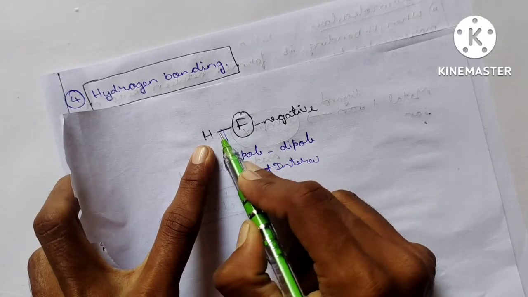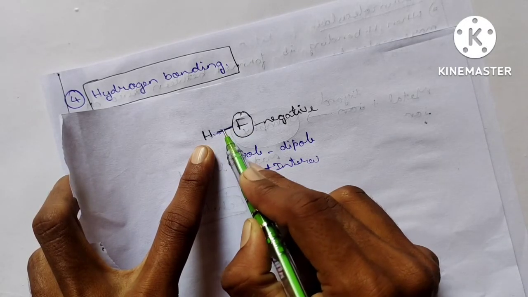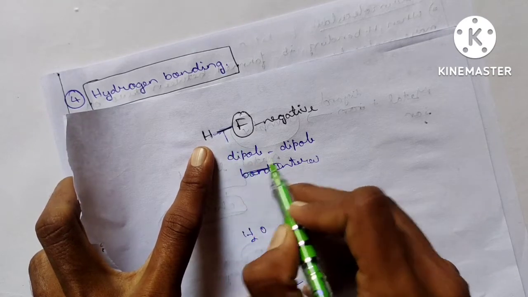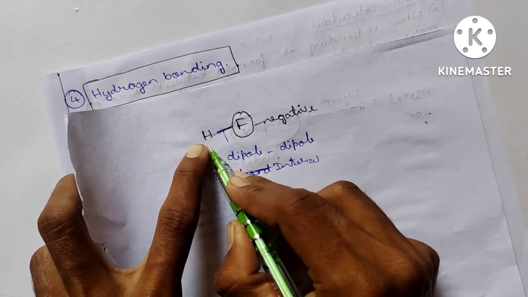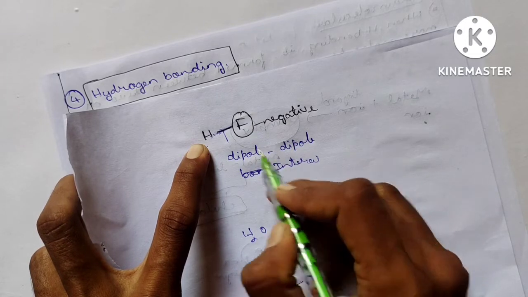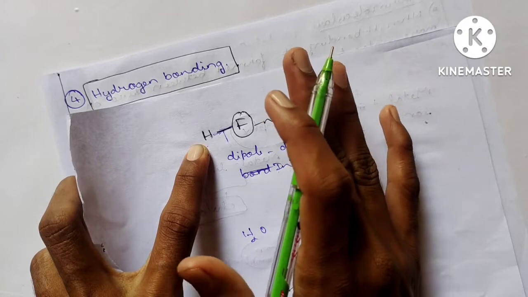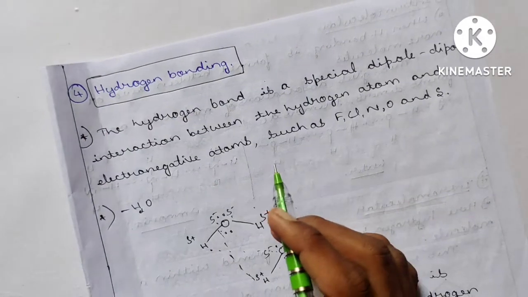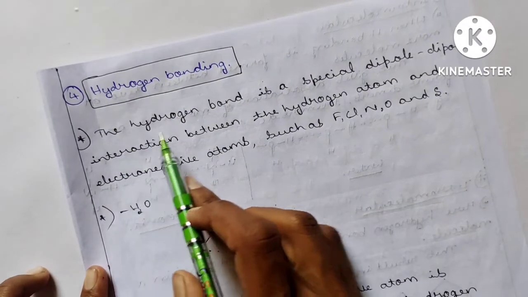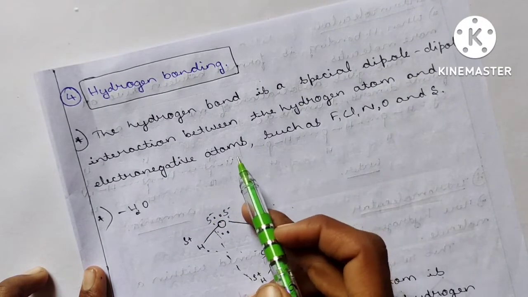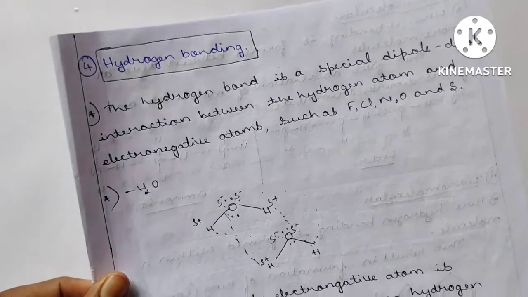This bond you are observing is nothing but the hydrogen bond, and it is held by the dipole-dipole interaction between hydrogen and fluorine. The hydrogen bond is a special type of dipole-dipole interaction between the hydrogen atom and an electronegative atom such as fluorine, chlorine, nitrogen, oxygen, and sulfur.